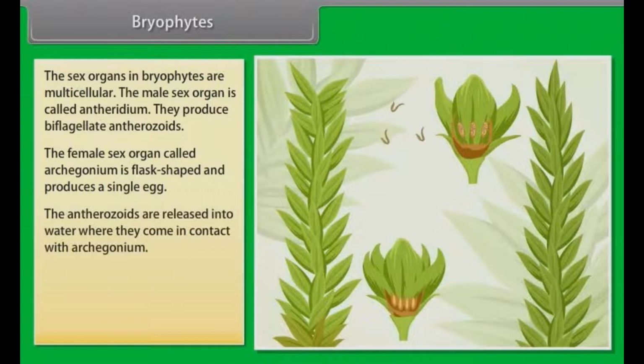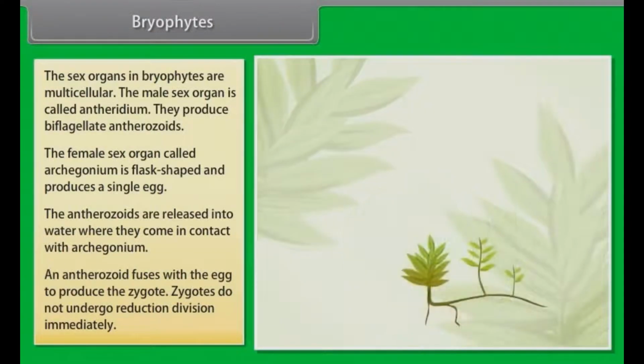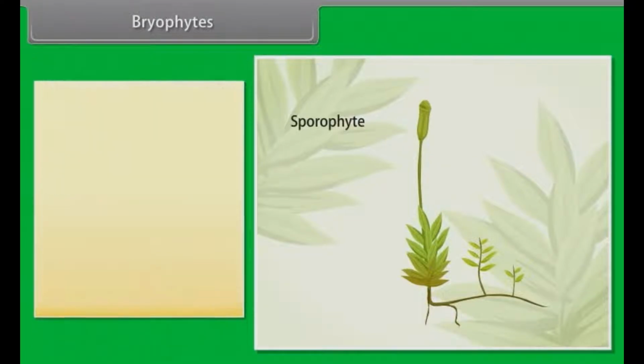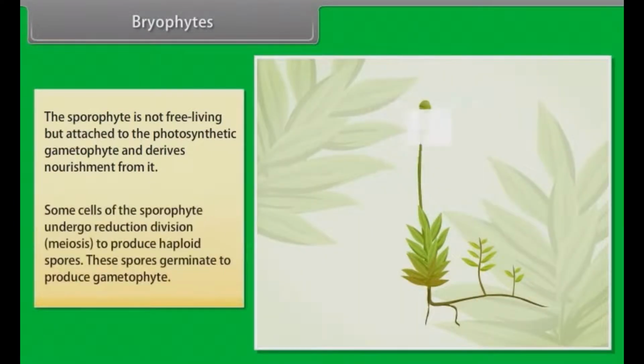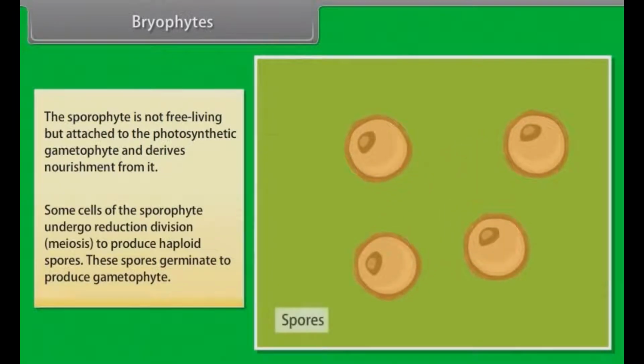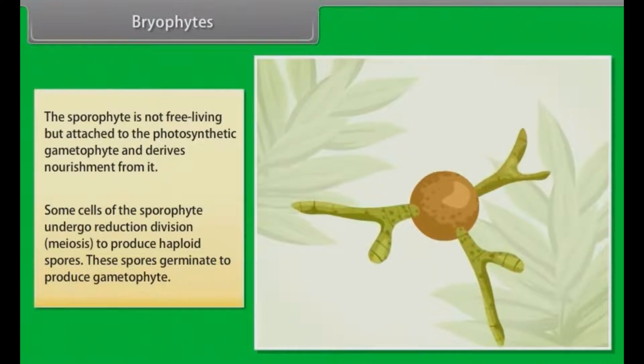The antherozoids are released into water where they come in contact with archegonium. An antherozoid fuses with the egg to produce the zygote. Zygotes do not undergo reduction division immediately. The sporophyte is not free-living, but attached to the photosynthetic gametophyte and derives nourishment from it. Some cells of the sporophyte undergo reduction division, meiosis, to produce haploid spores. These spores germinate to produce gametophyte.